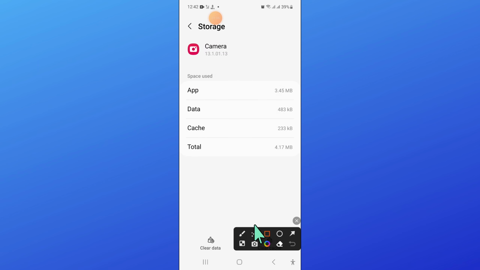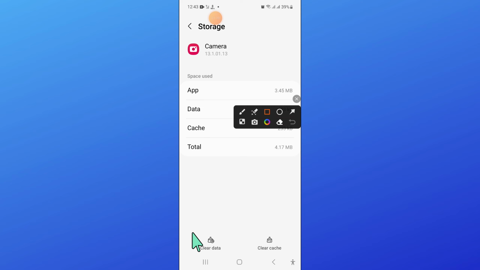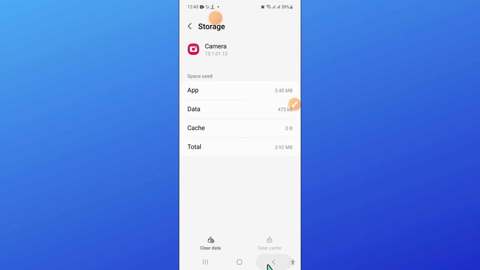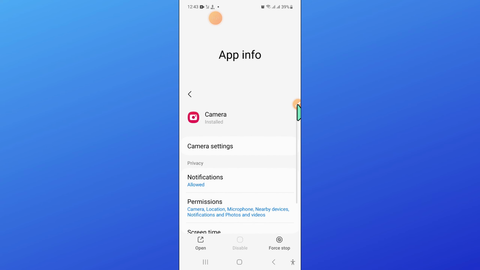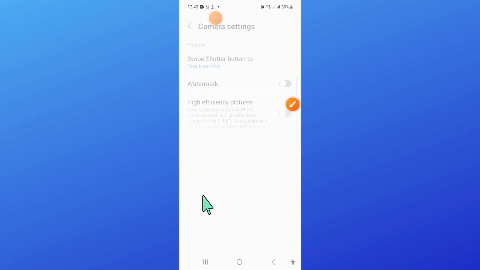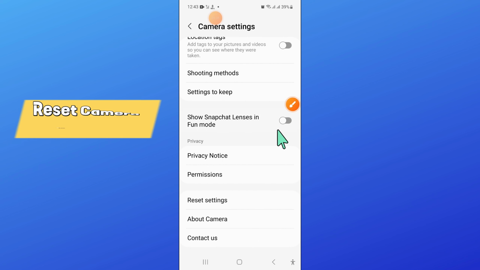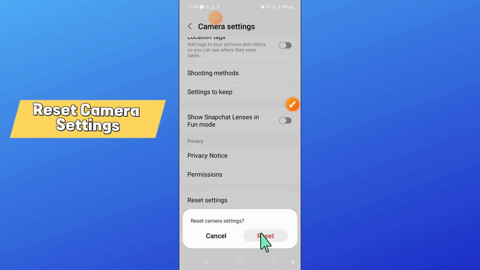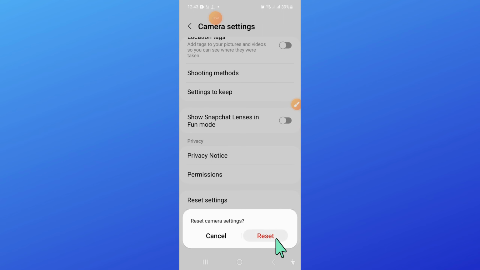Now here clear the app data and cache memory of storage, camera storage. And after that go back and open camera settings. Now in camera settings, scroll down and click on reset settings. And then click on reset to reset all camera settings.